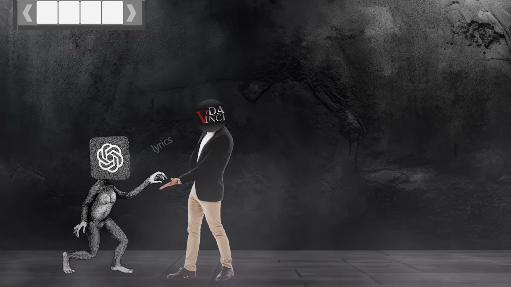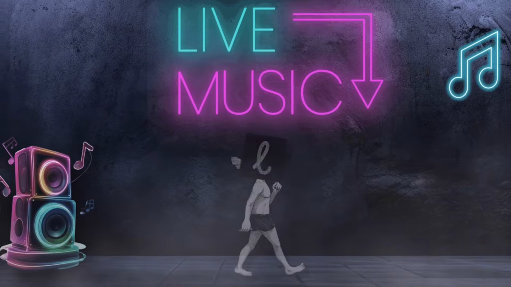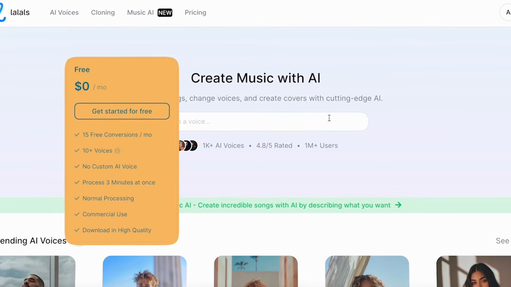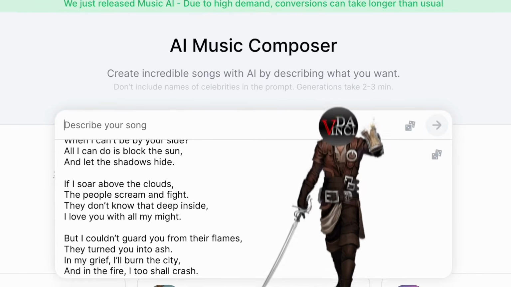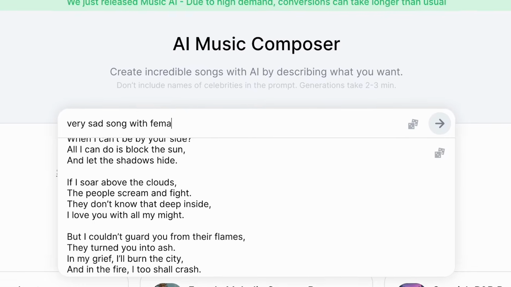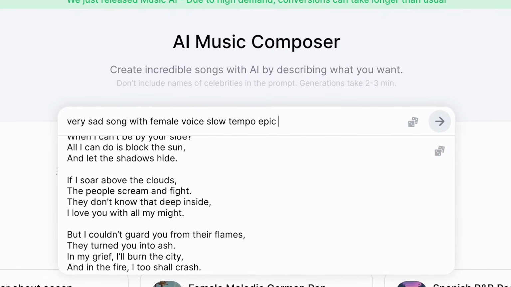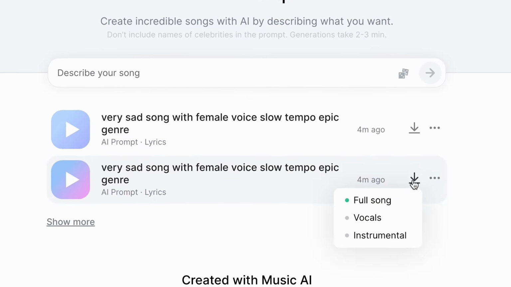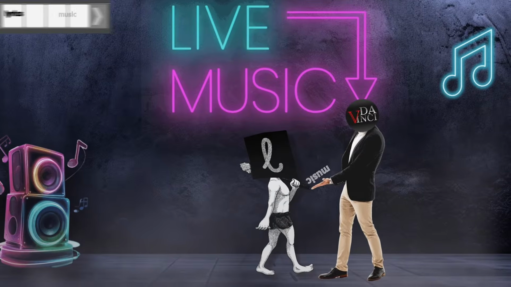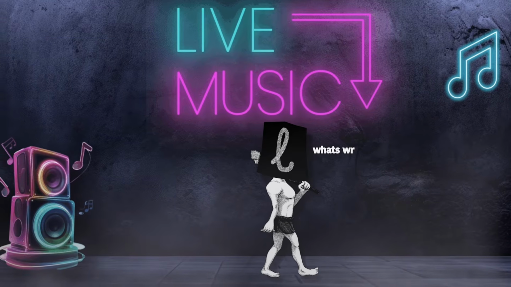After getting the lyrics, it was time to generate the music. I used ElevenLabs AI, which allows you to generate up to 15 songs per month with the free plan. I wanted an epic song with a female voice, so I used the prompt, very sad song with female voice, slow tempo, epic genre. ElevenLabs generated 2 songs, and I could download the vocals and instruments separately. And let me tell you, it's not bad at all. Nice. After I got my song, it was time to generate the footage for the music video.